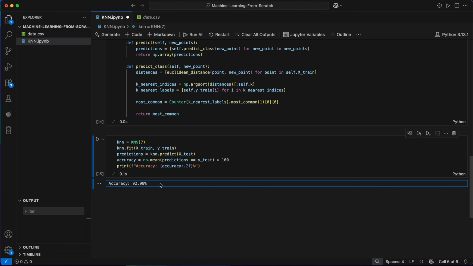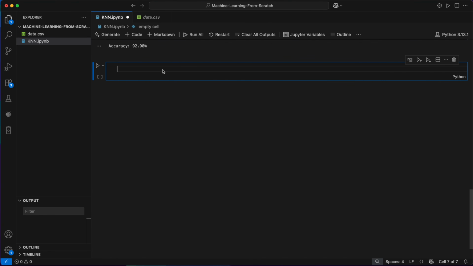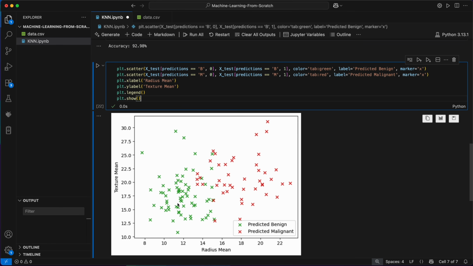This means our simple KNN model has correctly classified new tumours as either being benign or malignant in just under 93% of cases. To finish off, let's go ahead and visualise these predictions made by our model. We'll use a scatter plot again, just like we did earlier with the training data, but this time we're plotting the test set along with the predicted labels from our KNN model. And there we go. We see that our predicted benign tumours mostly fall on the left side of this plot, and malignant ones on the right side. This is in line with how the training data looked, so we know our model is making sensible predictions.